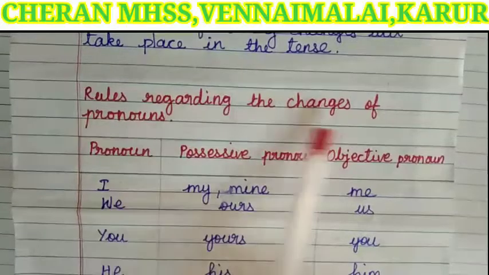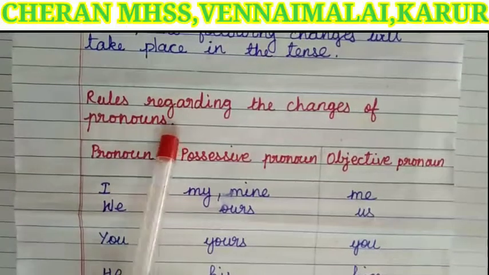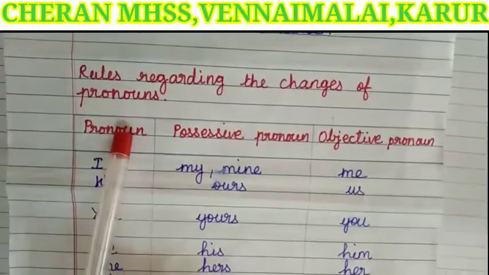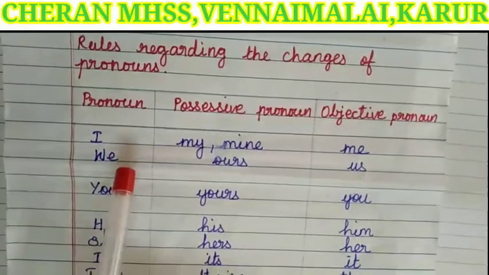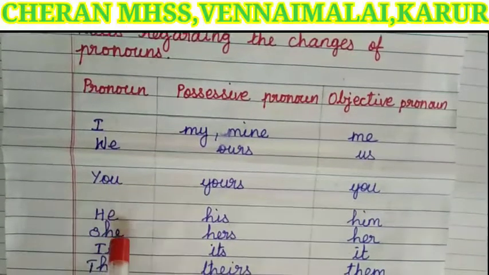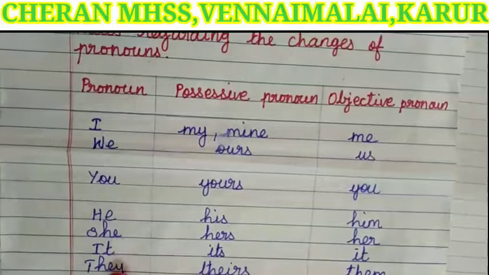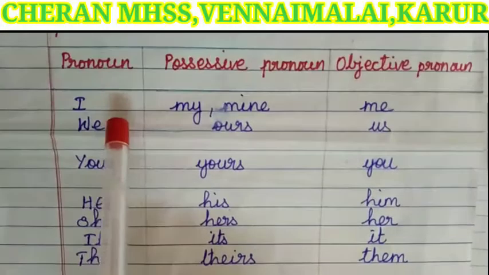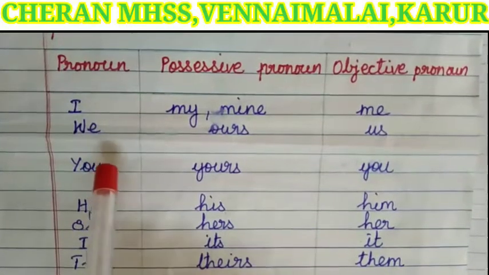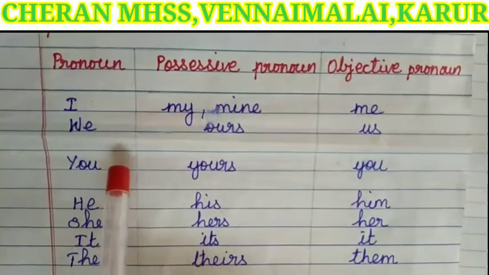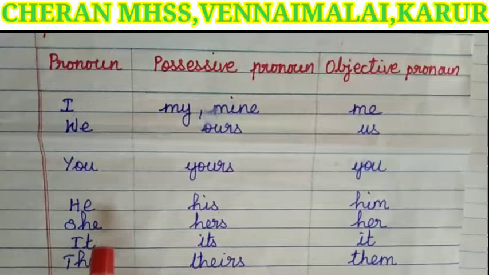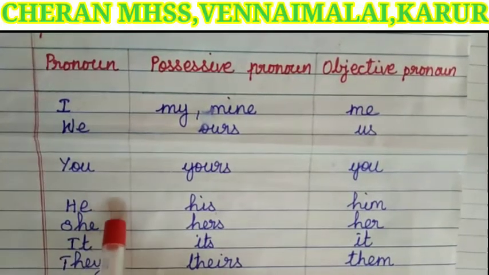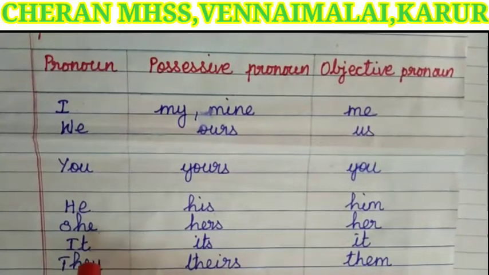Rules regarding the changes of pronoun. What is a pronoun? I, we, you, he, she, it, they. I, we are considered first person pronouns. You is considered a second person pronoun. He, she, it, they are considered third person pronouns.